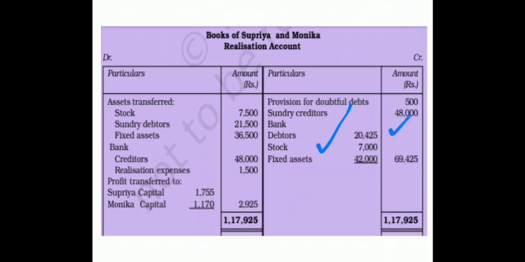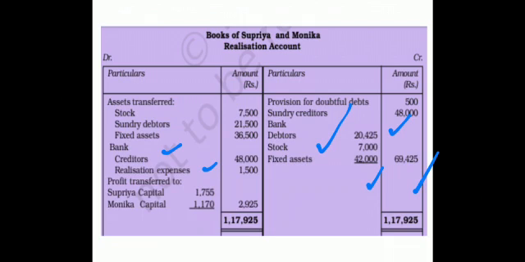Stock 7,000, fixed asset 42,000. Total of that comes out to be 69,425. This is the total collection by selling the asset. Now go on the debit side. It is bank account. We have paid two things. First, we have paid our creditors full 48,000. Realization expenses paid was 1,500. Right?